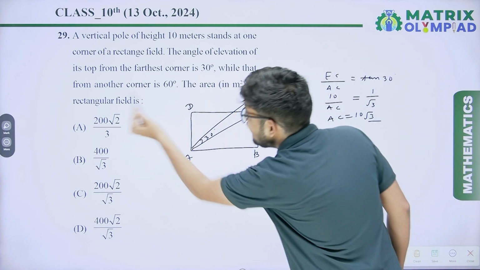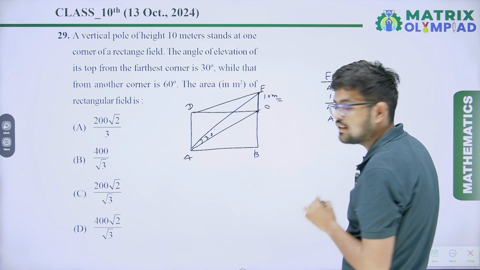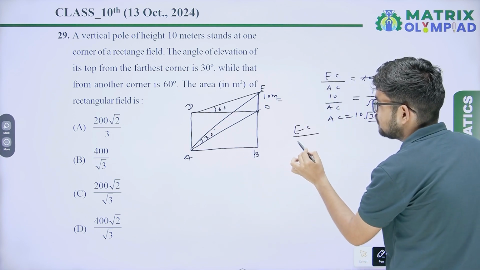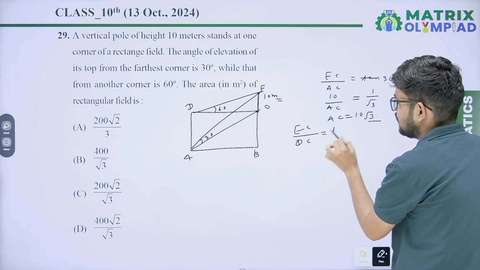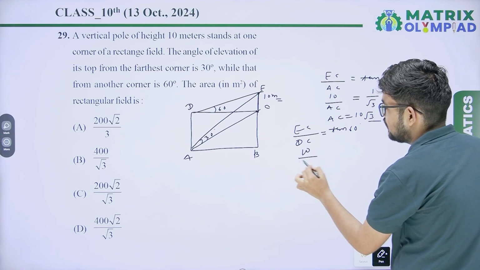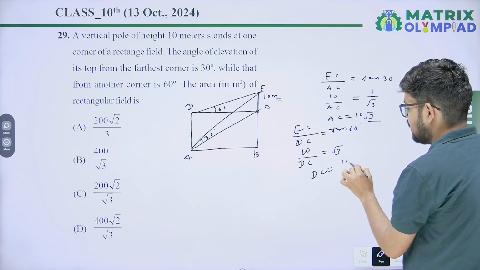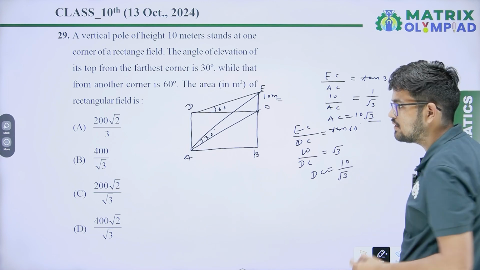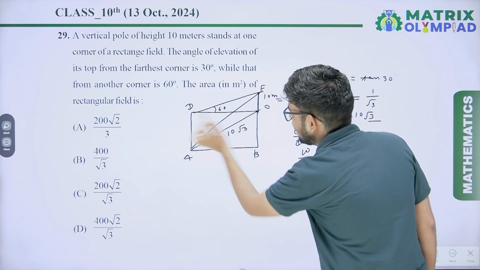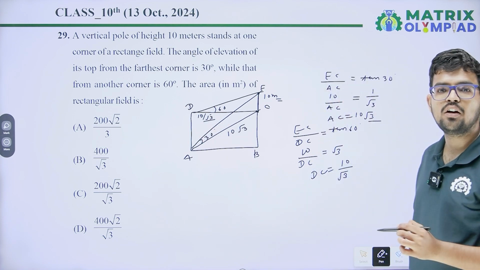And the angle from another corner is 60 degrees. Just assume this is the other corner and that is 60 degrees. So you will get EC upon DC equals tan 60 degrees, that is 10 upon DC equals root 3. So DC equals 10 upon root 3. It means one of the diagonals is 10 root 3 and one of the sides of the rectangle is 10 upon root 3. And we have to find the area of this rectangle.